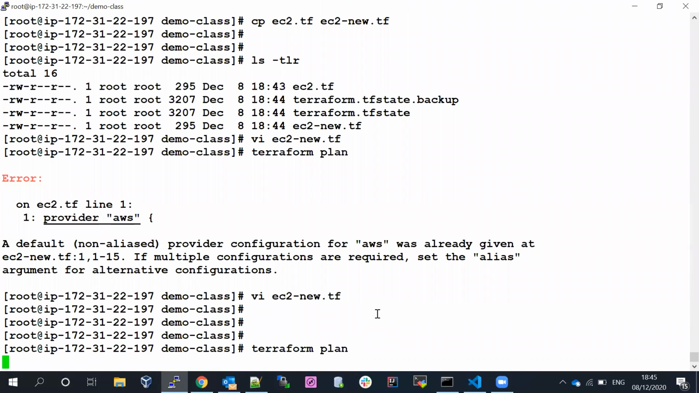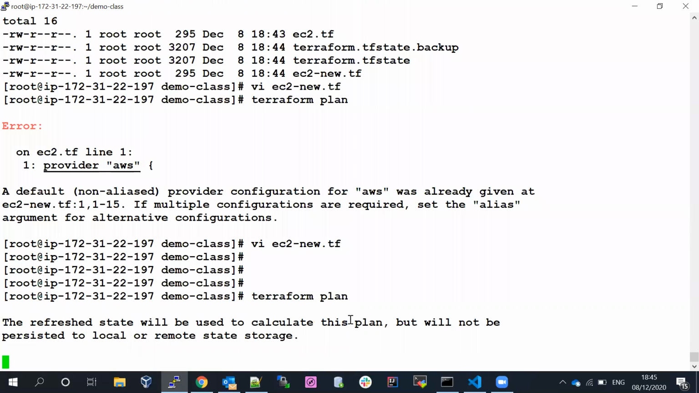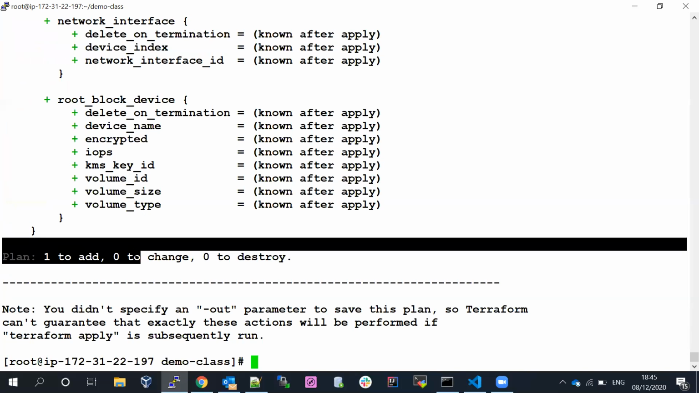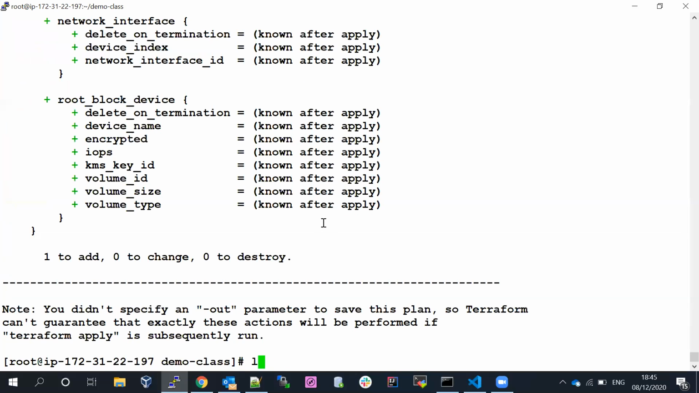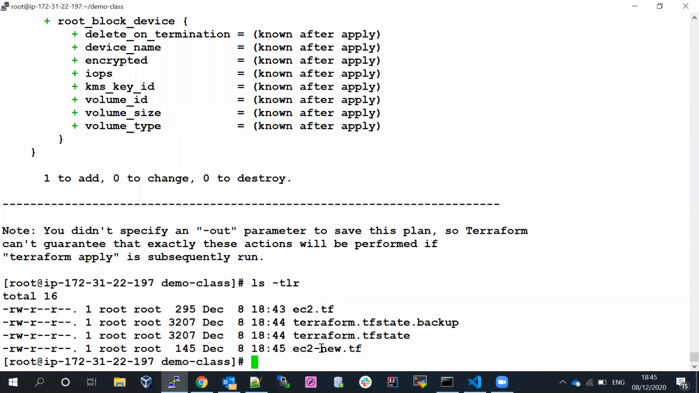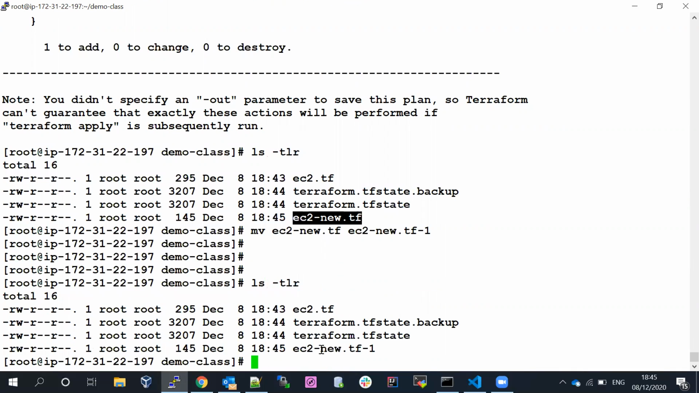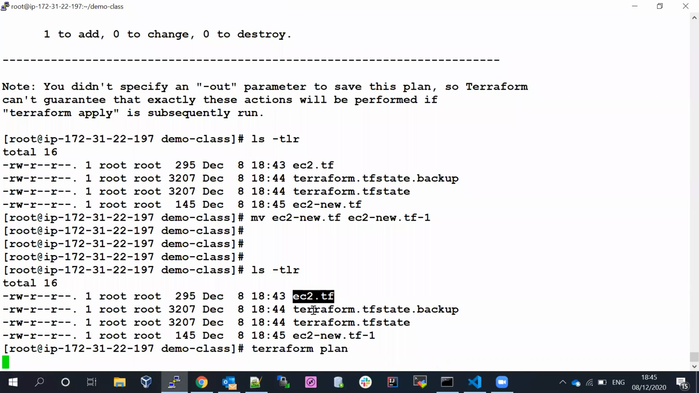If we run the Terraform plan, let's see what is going to happen. You can see 1 to add and 0 to change. Why? Because we kept one more .tf file. If I rename it to a different name, without the .tf extension, and run the Terraform plan, let's see what is going to happen. Now we don't have any file with the .tf extension.